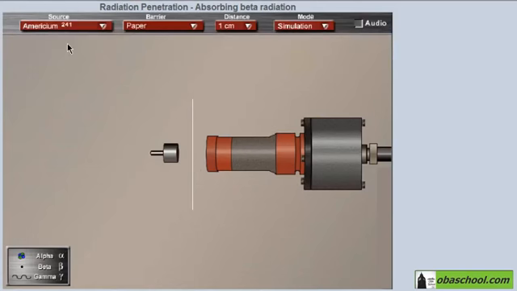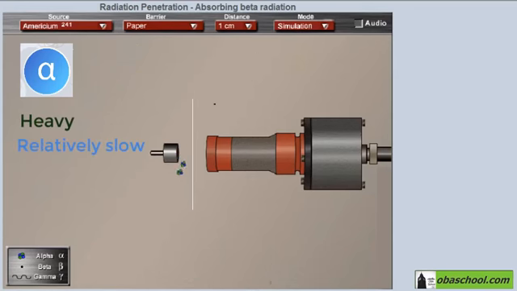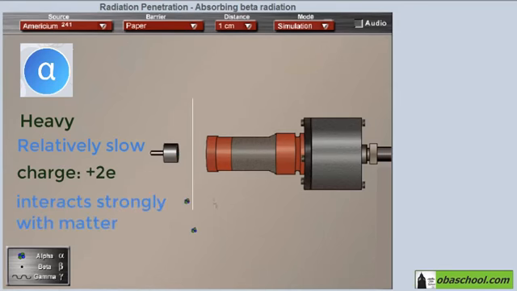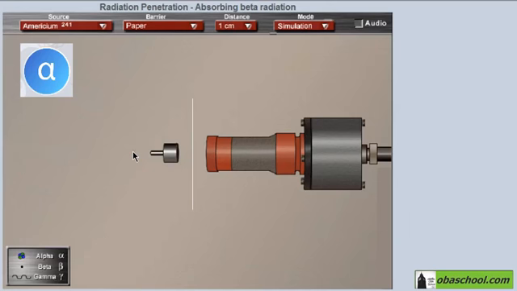Regarding the americium-241, which represents the alpha particle, it is a heavy, relatively slow-moving particle with a charge of +2 electronic charge. It interacts strongly with matter, so after passing through just a few centimeters of air, it loses its energy.